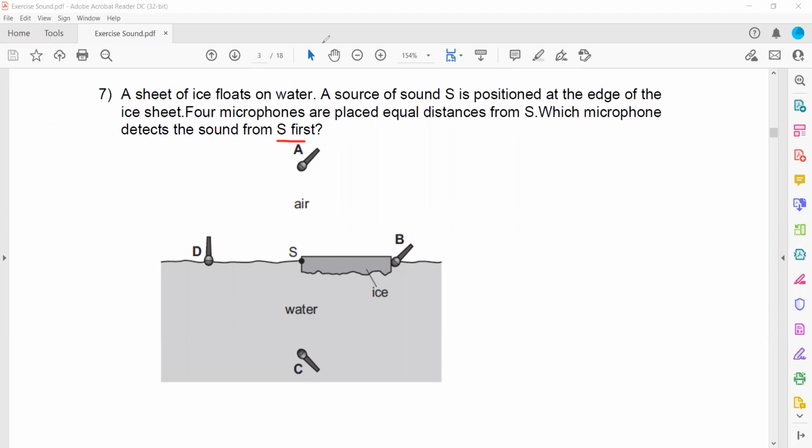Here the sound is traveling in air, and the speed of sound in air is about 330. Here it is traveling through water, so the speed of sound is 1500. Here it is traveling through water as well, so that is 1500. But in ice, which is a solid, the speed of sound is 5000. Because the speed of sound is 5000, B will take the shortest time as the sound is traveling faster in solid.